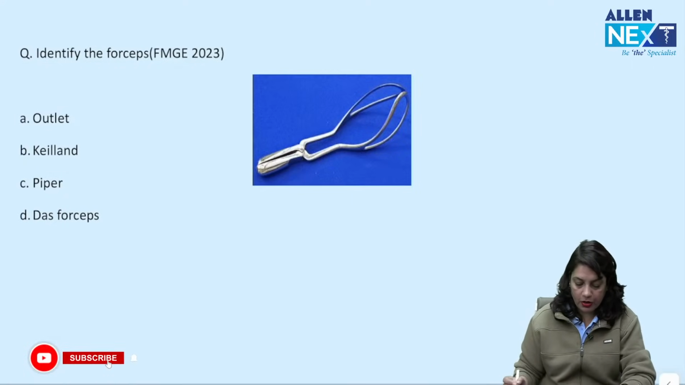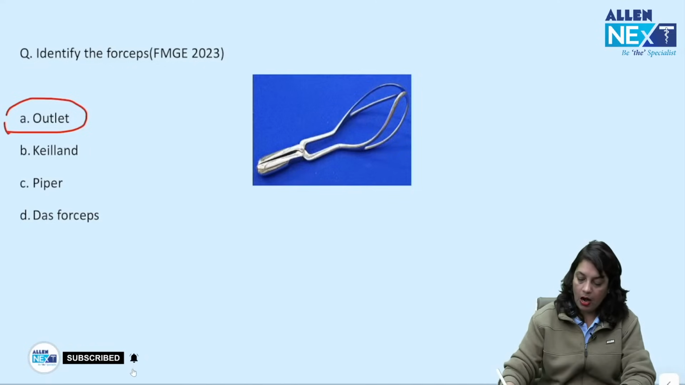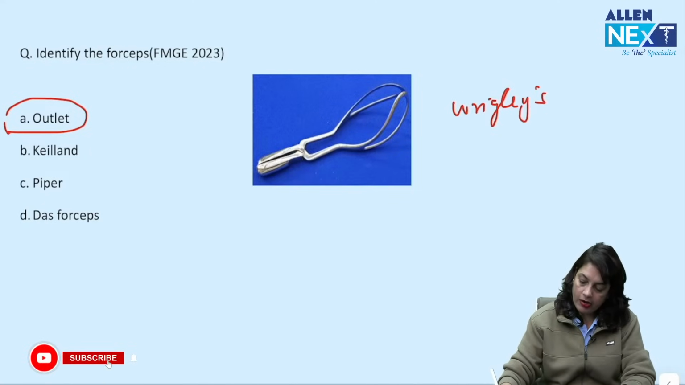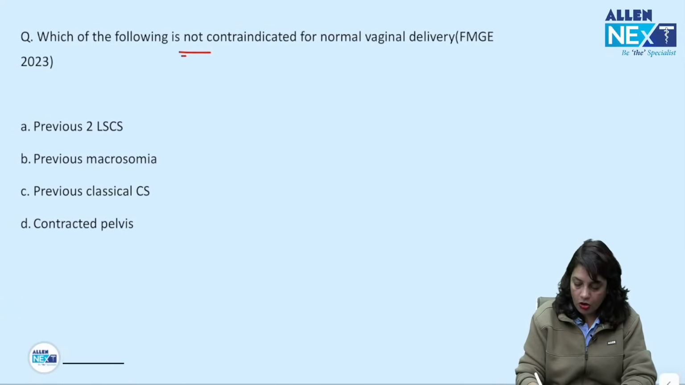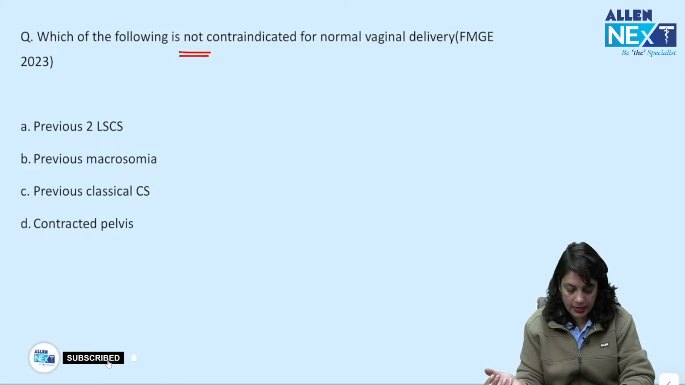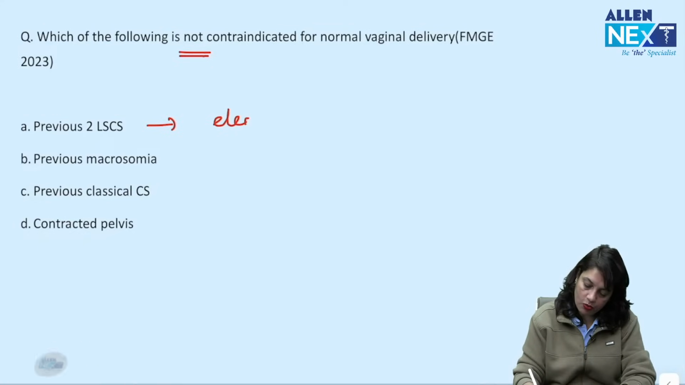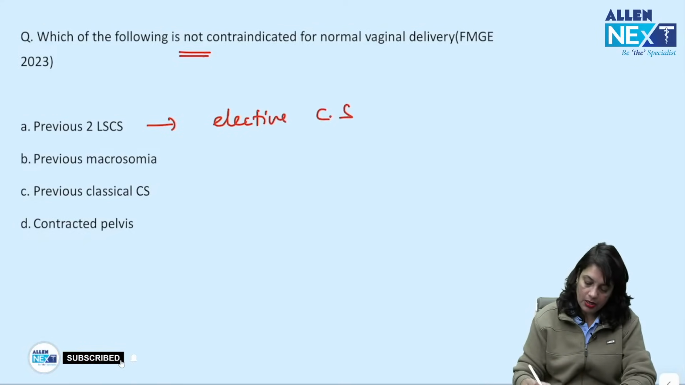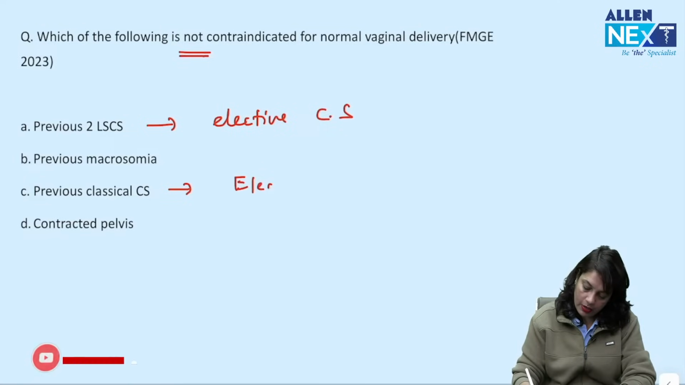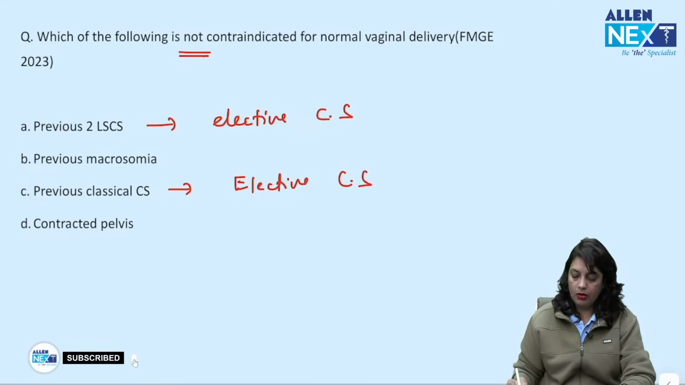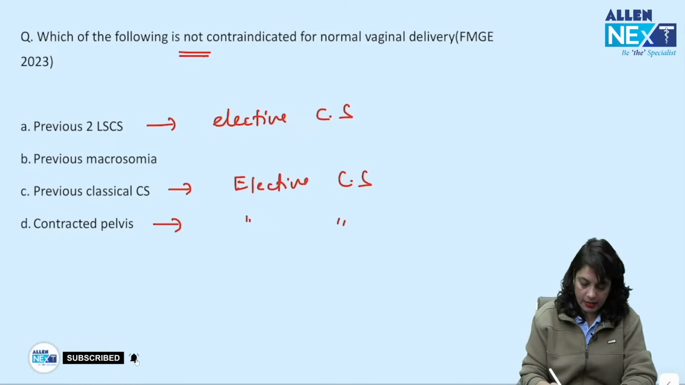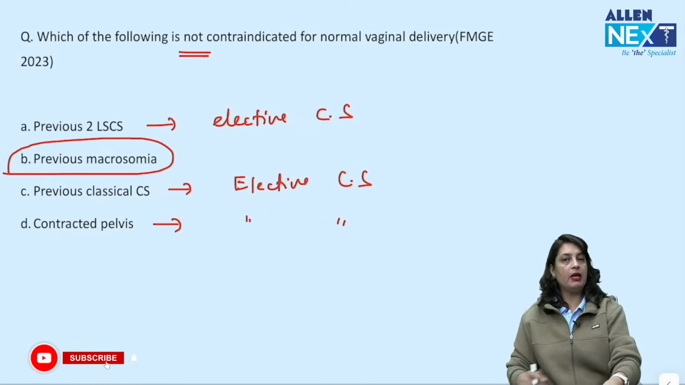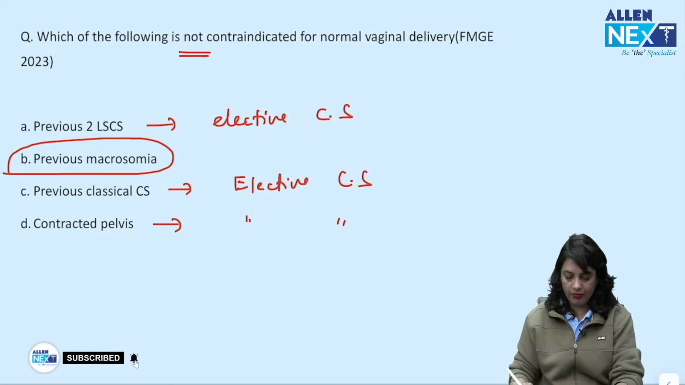Identify this forceps. This is an outlet forceps. Outlet forceps is called Wrigley's forceps. Which of the following is not a contraindication for normal vaginal delivery? Previous LSCS, you will do an elective cesarean section. Previous classical cesarean, you will do elective cesarean. No way that you can allow a normal vaginal delivery. Contracted pelvis, again elective cesarean. Previous macrosomia, this time it is not an indication, you can allow a normal vaginal delivery.